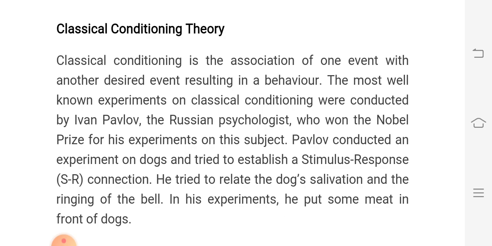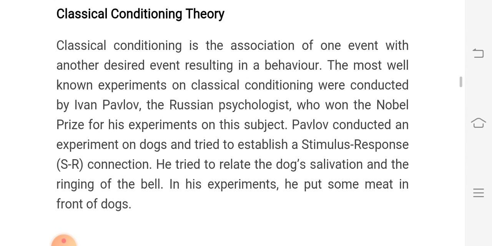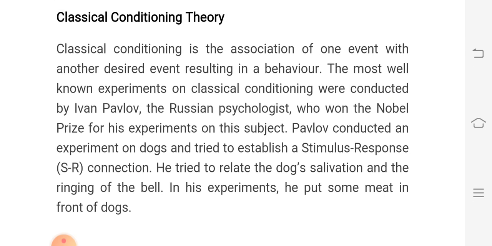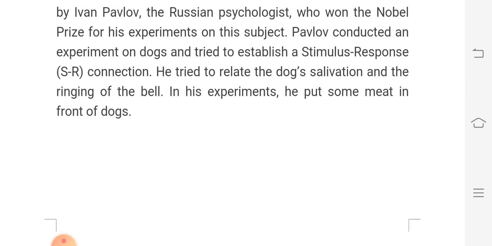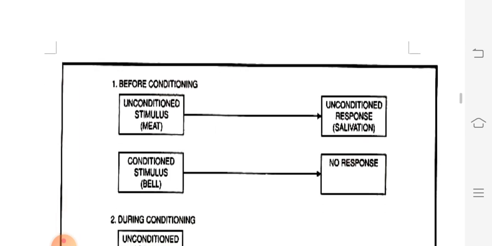Now let us discuss what was that particular experiment made by Ivan Pavlov on dogs. Ivan Pavlov used to provide meat to the dogs, and whenever meat was presented before the dog, obviously the dog salivates. So what happened before conditioning?